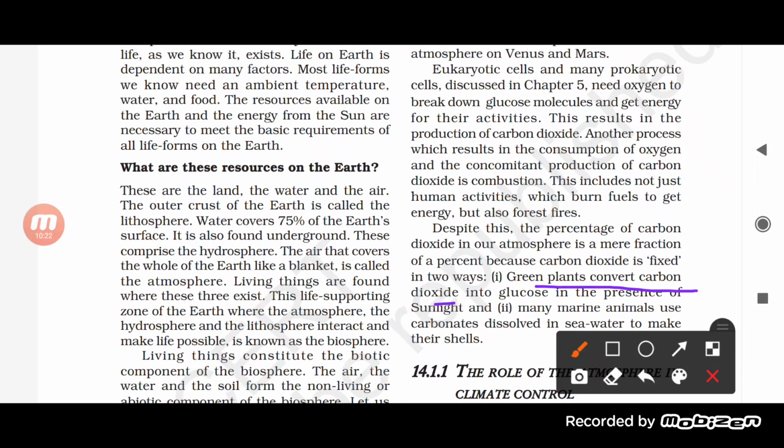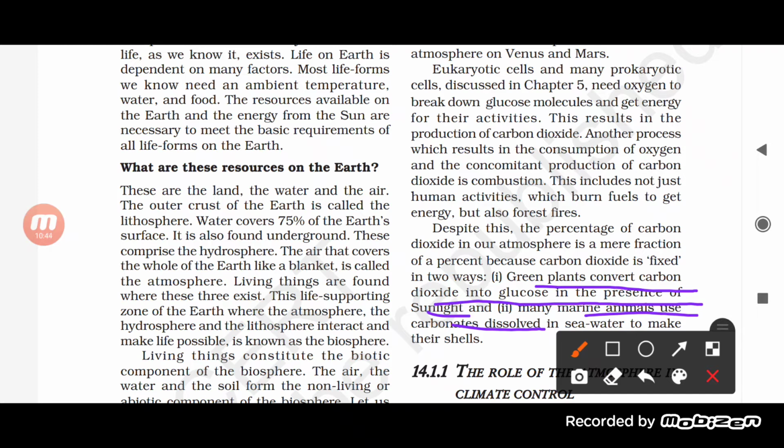The first one is the green plant, which converts carbon dioxide into glucose in the presence of sunlight, and the second one is the marine animals. They use carbonate dissolved in sea water to make their shells. Basically the green plants use carbon dioxide to convert it into glucose. You know that as the process of photosynthesis.